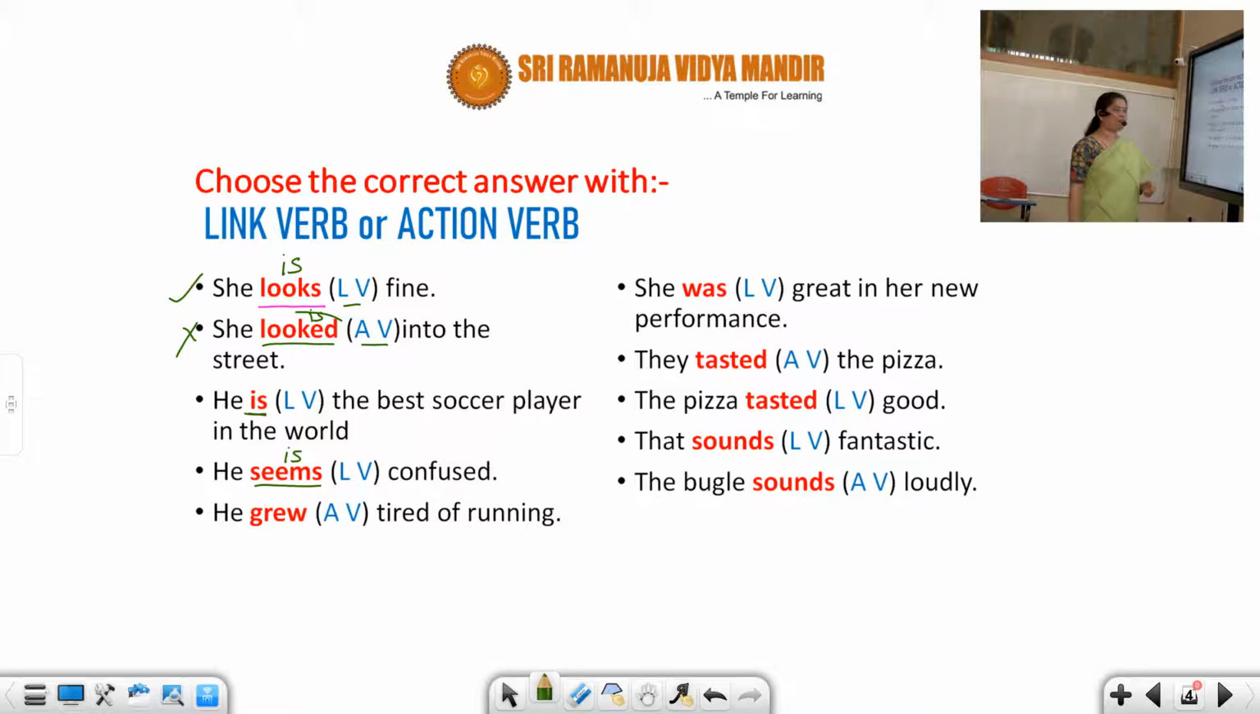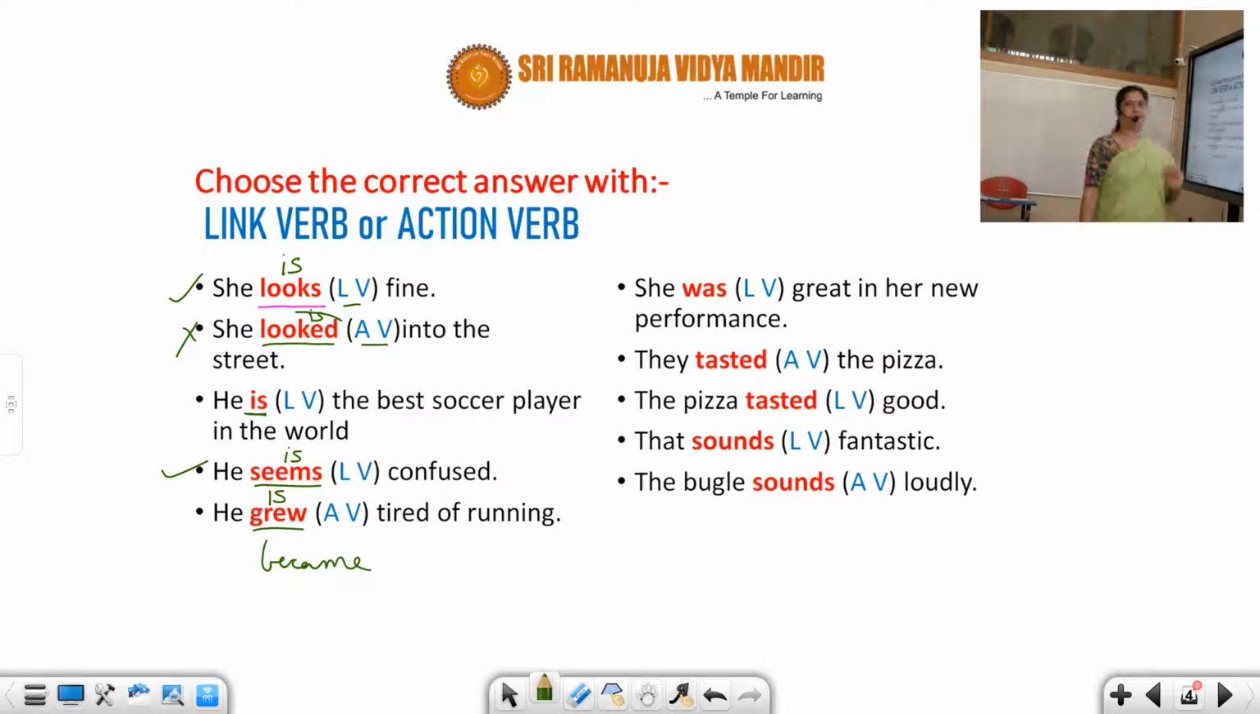So he is confused. The sense is there, so definitely this is going to be a linking verb. Now coming up to grew. Little confusion over here, students. I say, he is tired of running. The sentence appears to be sensible. But look carefully, students. He is already not tired out of running; he became tired. So here it is not suiting is, but it is suiting became.